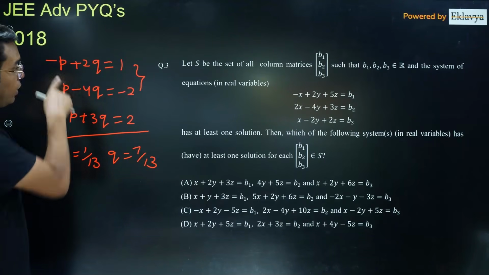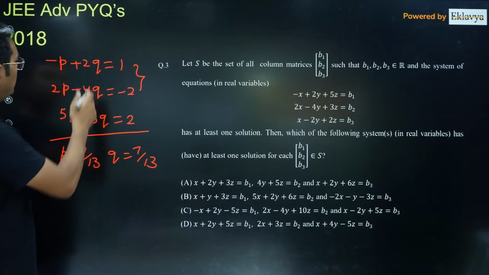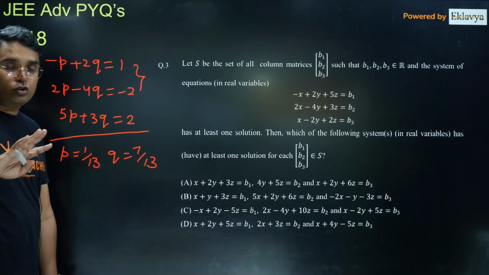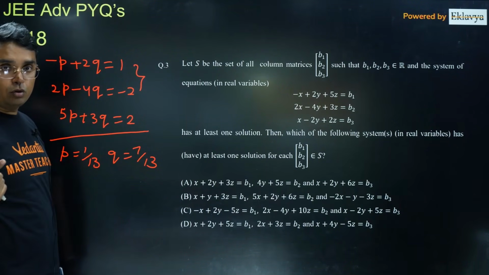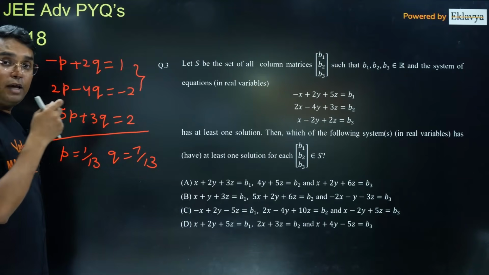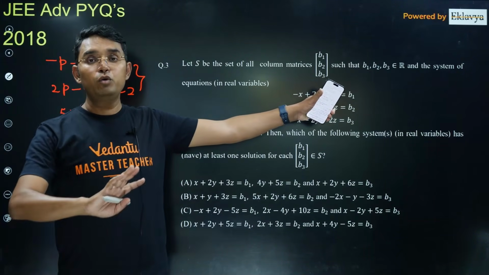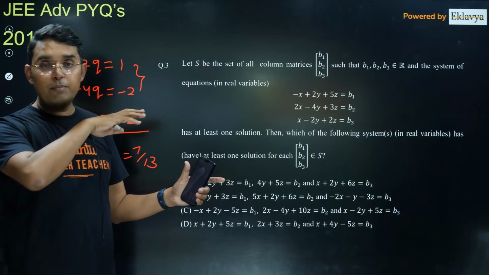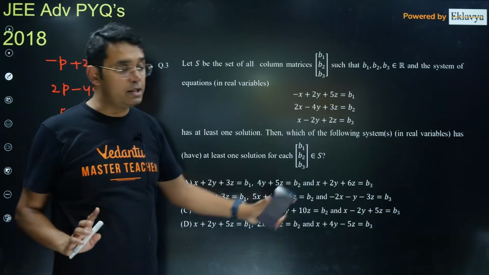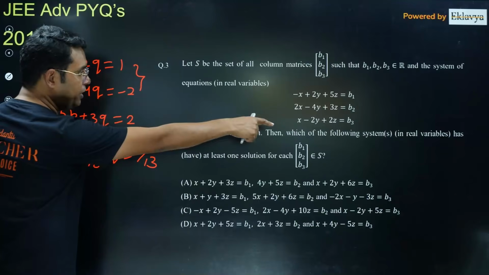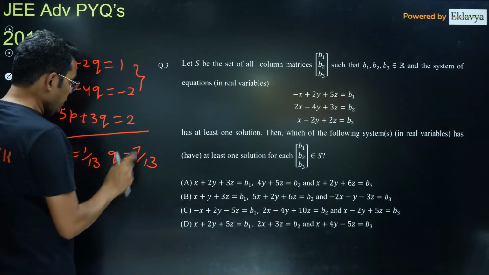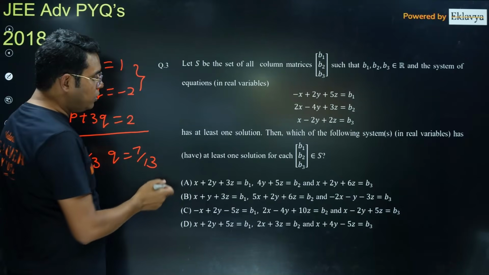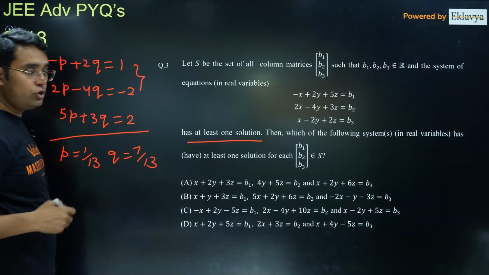Okay, now already three equations are satisfied because these two are the same and we have solved these two, so they will satisfy all three. So there is no chance it has a unique solution. In fact, if it had a unique solution, then b1, b2, b3 could have been anything. There would have been no condition on b1, b2, b3. So after knowing it is having either no solution or infinitely many solutions, but we are given that at least one solution should be there.